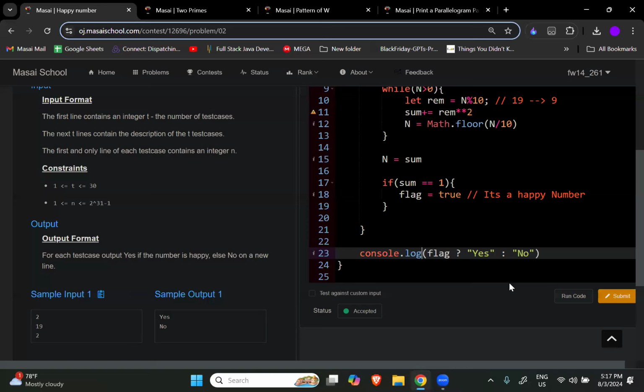Isn't it mind blowing? We were wasting 6 lines of the code. We just shifted it into one line. That's the power of ternary operator. What we are doing is just checking whether it is true or false. If I submit this, hopefully it will get accepted. See?